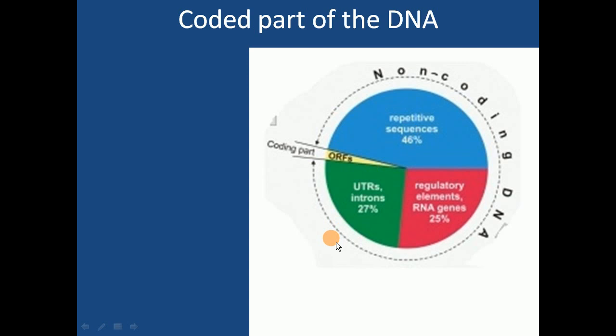See, only this much part. In this pie chart, how much will the percentage be? It will come to 1%. Okay. So the entire blue section, red section, green section will be your non-coding part. Means this much DNA will not give you protein.